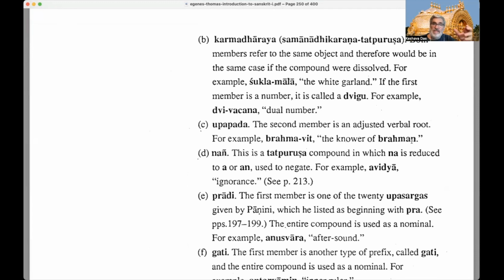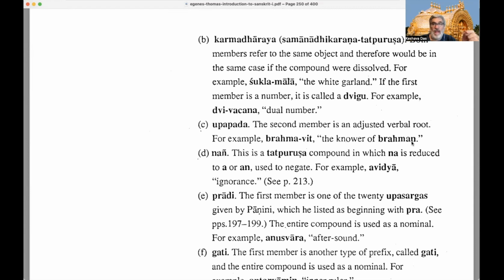If the first member is a number, now remember this, it's a type of Tatpurusha. There are two types of Karmadharaya: one where, if you analyze it, the case endings are the same, and one where the first word, which is adjectival to the second word, is just a number. So for example, we say 3 garlands, right? A number. That type of Karmadharaya, which is a type of Tatpurusha, has a different name by itself.